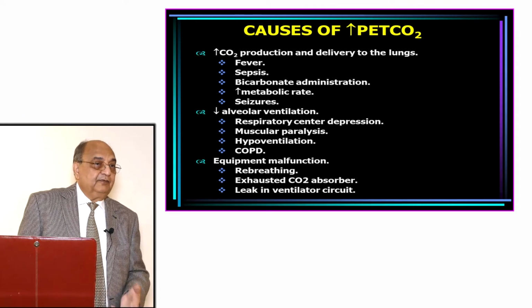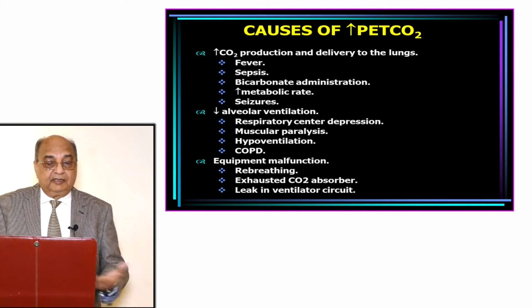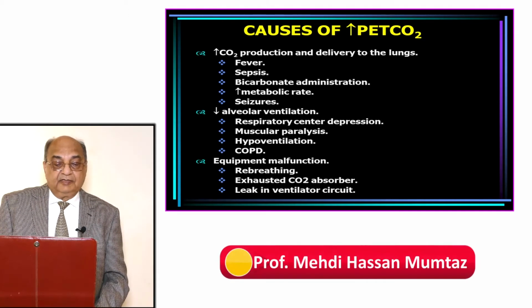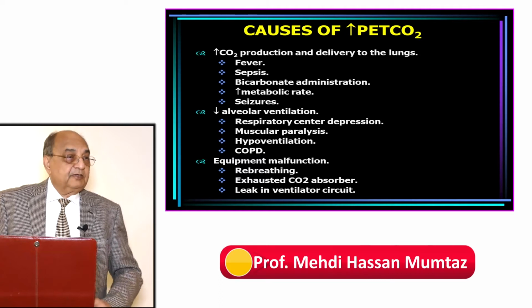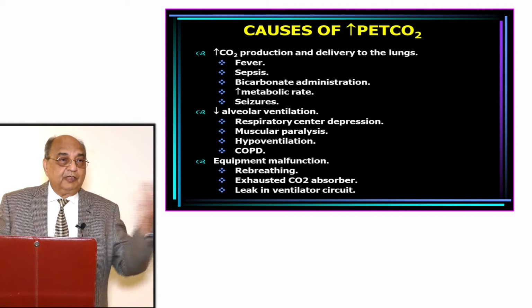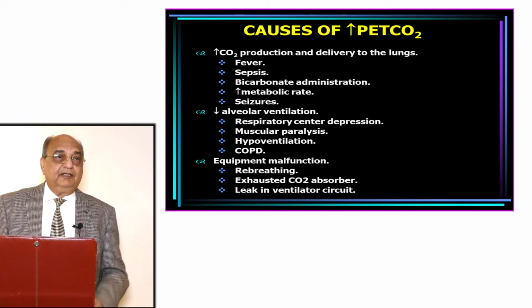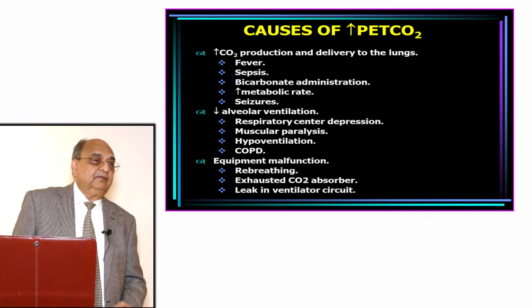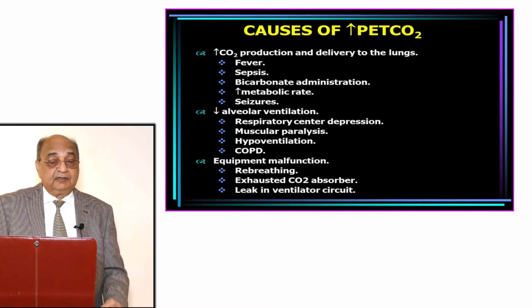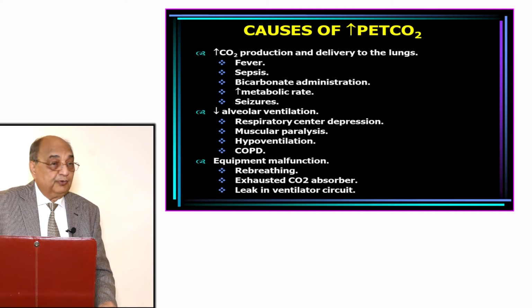If there is a condition in which there is increased carbon dioxide production, like in fever, sepsis, bicarbonate administration, increased metabolic rate, or the person is having seizures, convulsions, there's more metabolism, more carbon dioxide production, more is coming to the alveoli, it will raise the pressure in the alveoli. So this is one of the set of causes which cause PETCO2 rise.